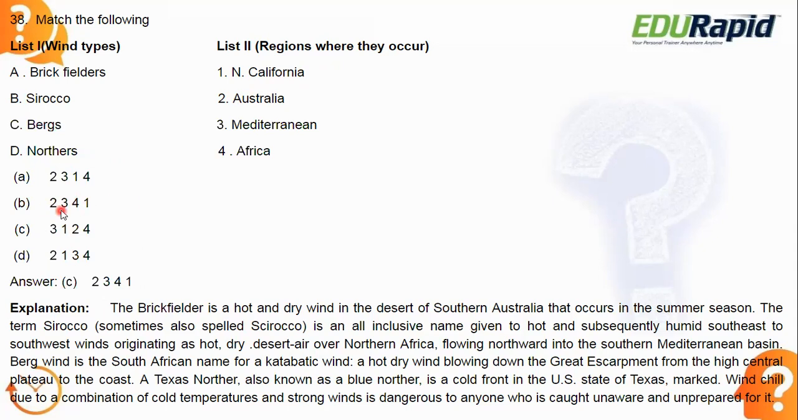That's why option B is correct, 2, 3, 4, 1. It is not C, it is B, 2, 3, 4, 1. Once again, Brickfielder, Australia, Sirocco, Mediterranean, Berg, Africa, Northers, Northern California in USA.